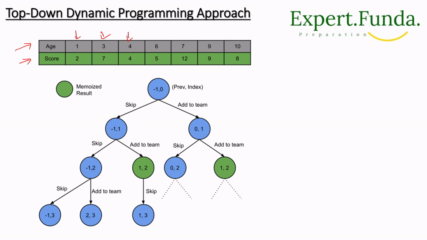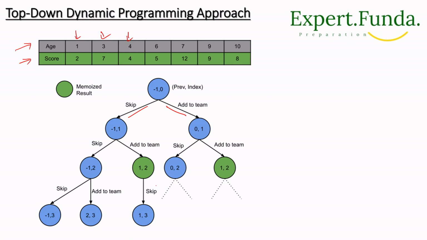Once we have sorted the players in ascending order of age, we will iterate from smaller to larger. For each player in the iteration, we either add the player to the team if it doesn't conflict with the team, or we skip this person. Like this we will do.